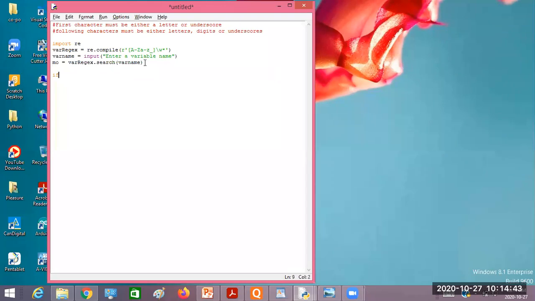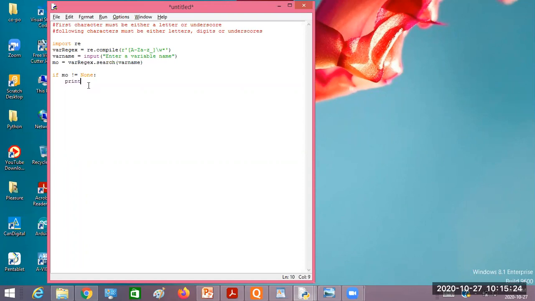So now I'll check with this one: if mo not equals to none. Are you getting my point? Why am I comparing this? If it returns the matched text, then mo will not be equal to none. If the content of var name fails to match with the given pattern, then mo contains none. So for an invalid variable name, there will be none in the variable mo. That's why if mo not equals to none, it's a valid variable. If mo equals none, it is an invalid variable.